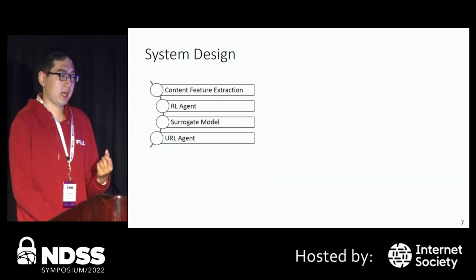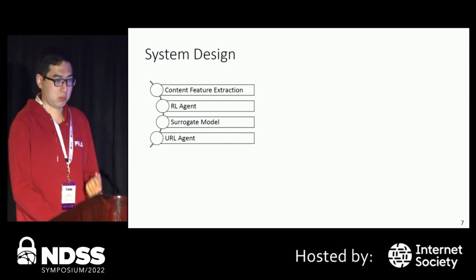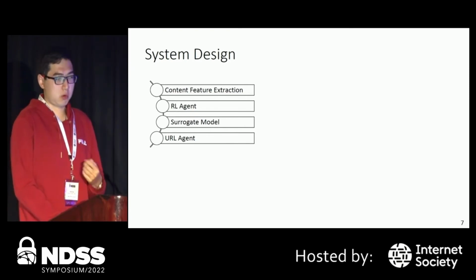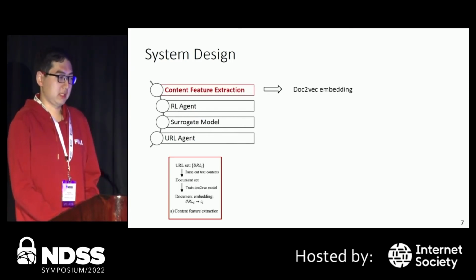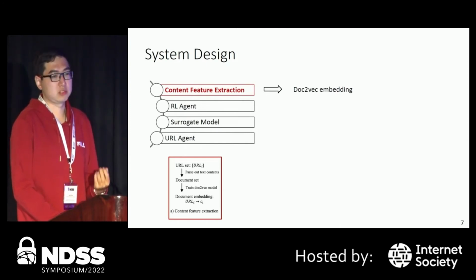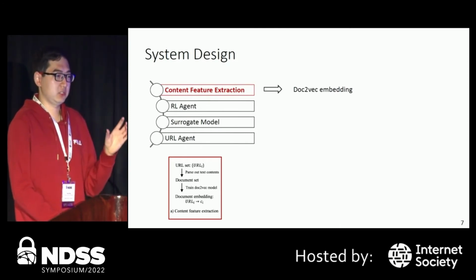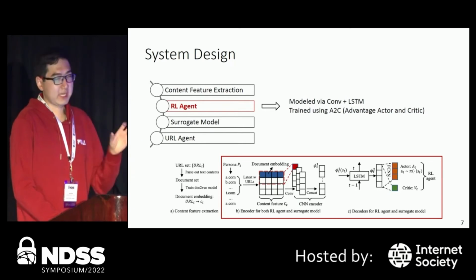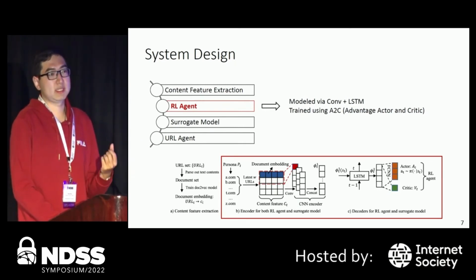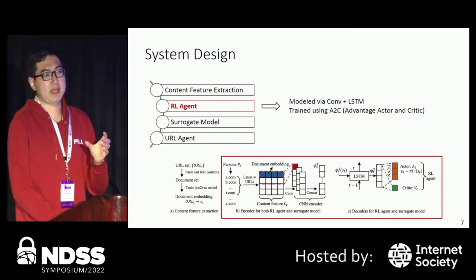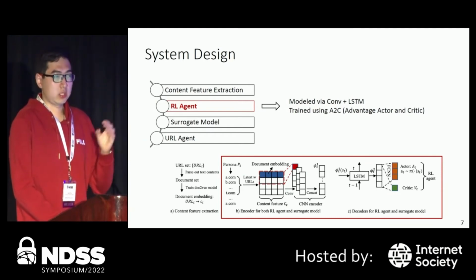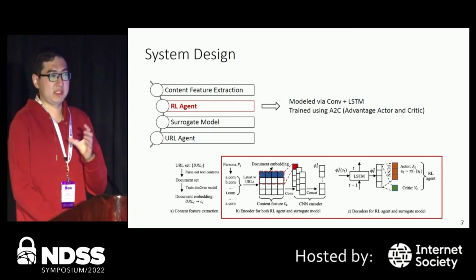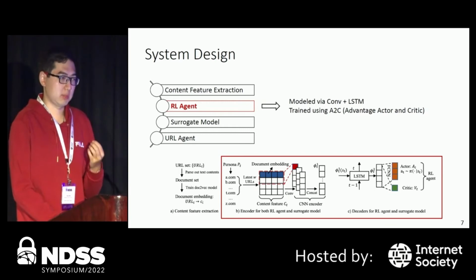Finally, I will present our detailed system design of HARPO, which consists of 4 modules. The first one is the content feature extraction module, which will convert each URL into an embedding. The next one is the reinforcement agent. Because in our Markov decision process, we have a huge state and action space, in order to find the optimal policy for this MDP, we use reinforcement learning.